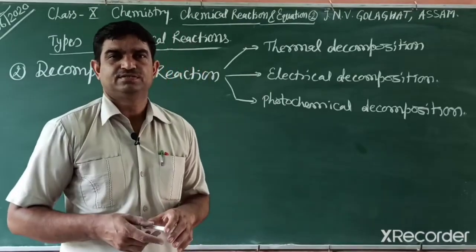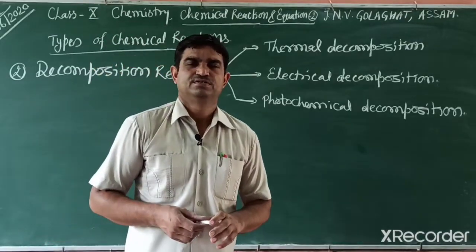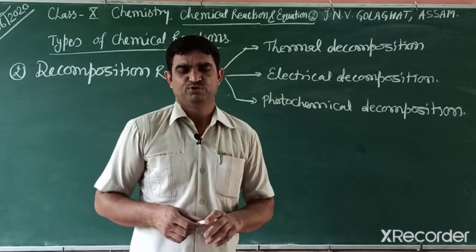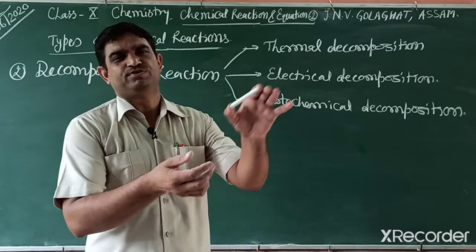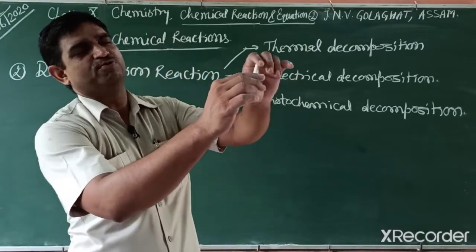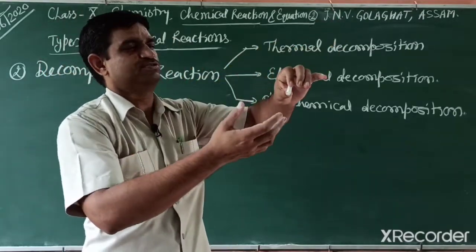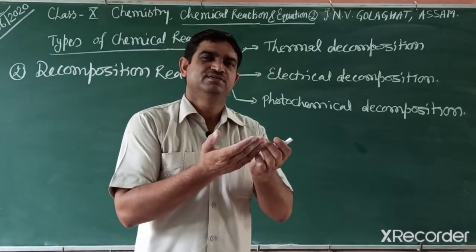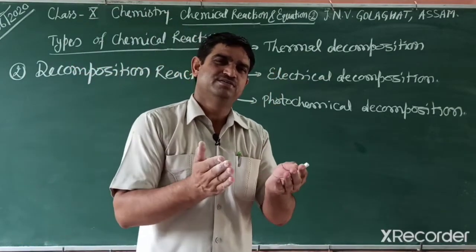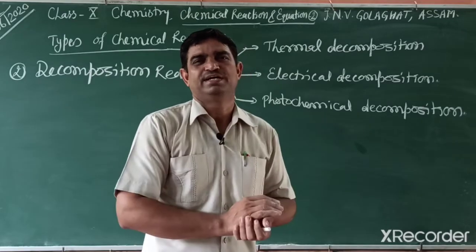The next reaction is decomposition reaction. Students, what do you mean by decomposition? Decomposition means broken down. For example, this one is a piece of chalk. If I decompose it, how can I decompose? We can decompose by 3 methods: either by heating, or by passing current, or in presence of sunlight.